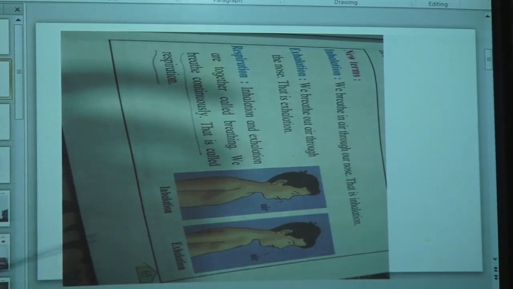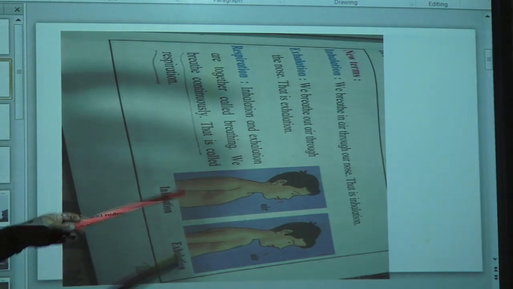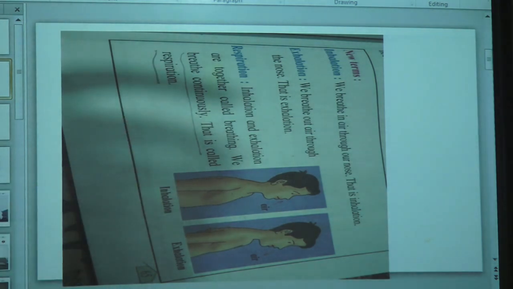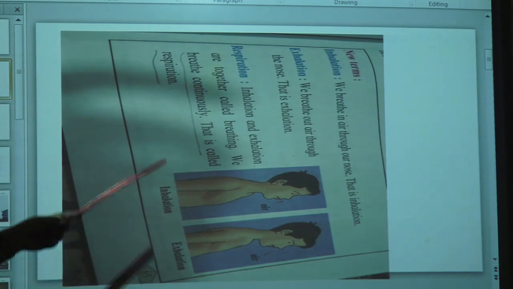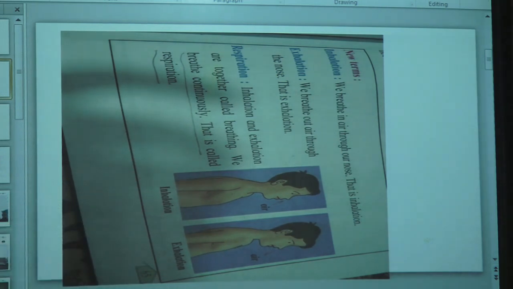Inhalation plus exhalation is equal to respiration. Inhalation and exhalation together are called breathing, and when we breathe continuously throughout the day, that process is called respiration. So now you understood the very first important use of air in our daily life is breathing or respiration with the help of inhalation and exhalation.